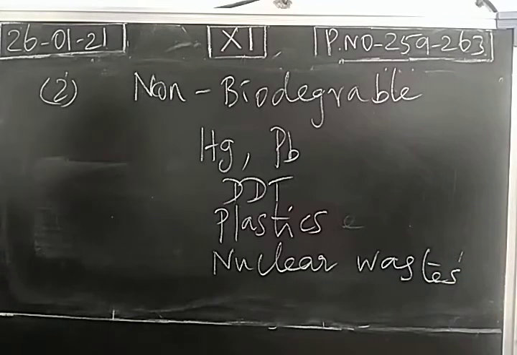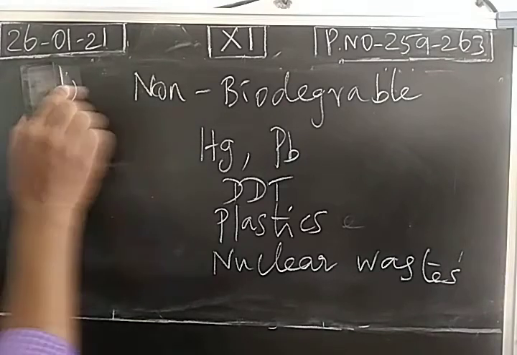In nuclear power plants, we emit many nuclear wastes. They are non-degradable in nature. So environmental pollution is mainly due to pollutants. There are two types of pollutants, biodegradable and non-biodegradable. These are all examples of non-biodegradable pollutants.